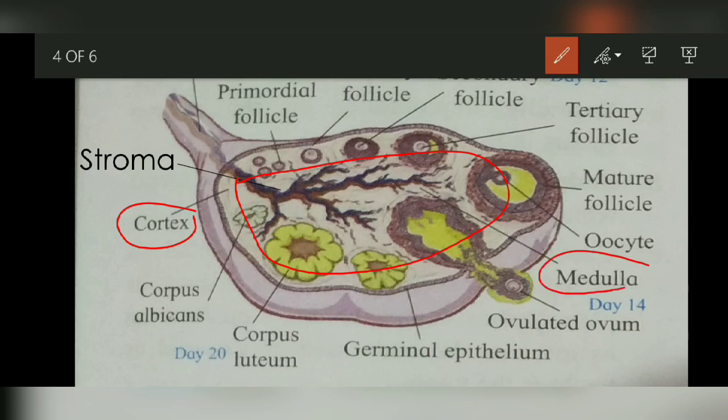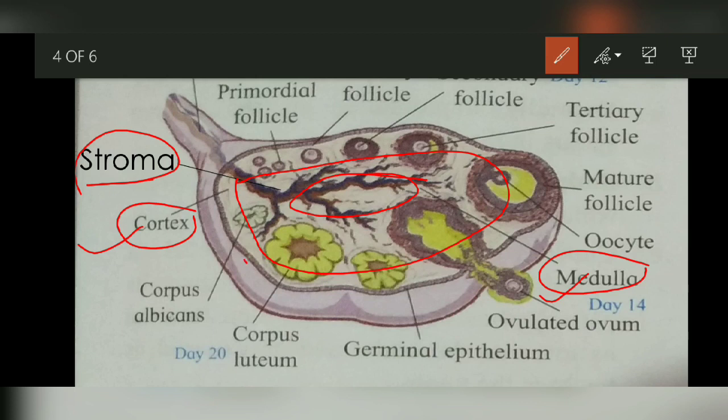And the second part of the ovary is the medulla. This central part is called the medulla, and this medulla contains a matrix called the stroma, and that stroma has a number of blood vessels, lymph vessels, and nerve fibers present. It is a type of connective tissue. So the ovary is divided into two parts. The outer is the cortex and the inner is the medulla. And inside this medulla, what is present? A connective tissue called the stroma. And inside the stroma, what are present? Blood vessels, lymph vessels, and nerve fibers. So this is the outline of this ovary.